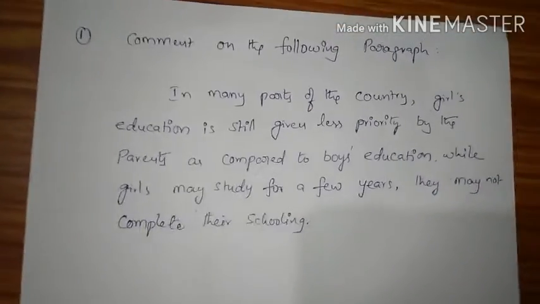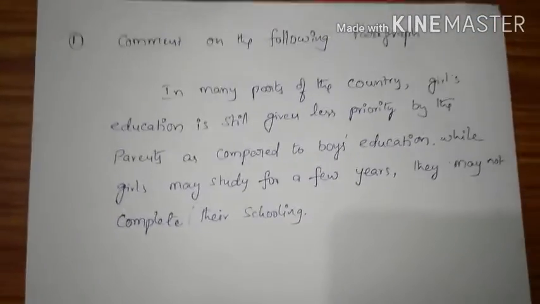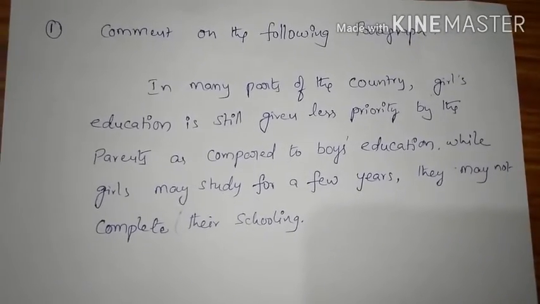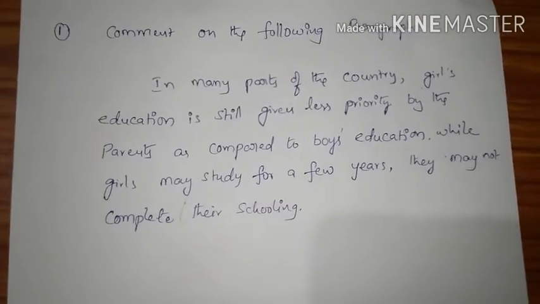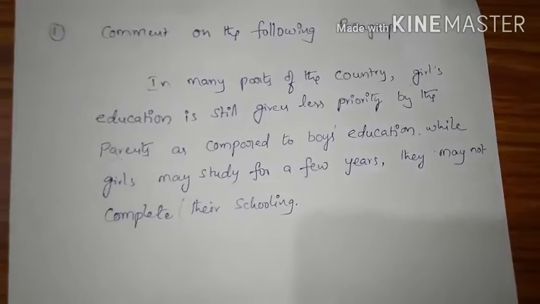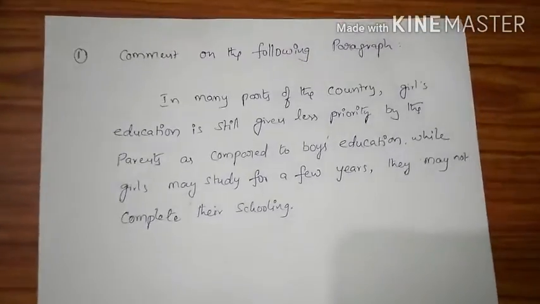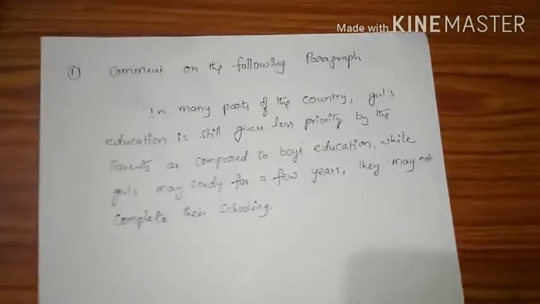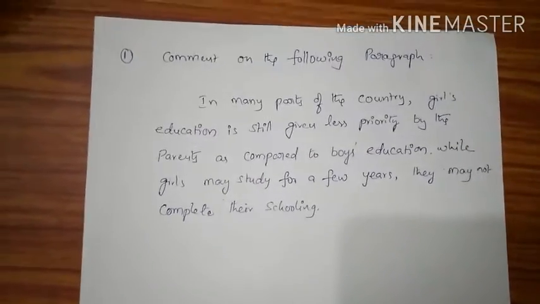First of all, we have to read a paragraph once or twice and you have to notice what problem is there in this paragraph. Here, this is a paragraph, I will read it. In many parts of the country, girls' education is still given less priority by the parents as compared to boys' education. While girls may study for a few years, they may not complete their schooling. This is a paragraph from second lesson. Here, we have a problem in this paragraph, that is gender bias. So, you have to notice the problem and you have to form your opinion about this problem.